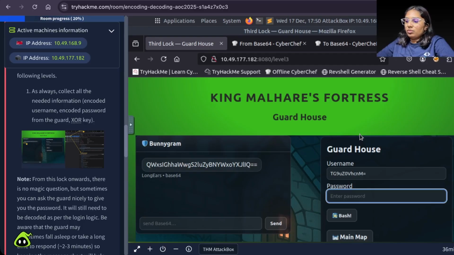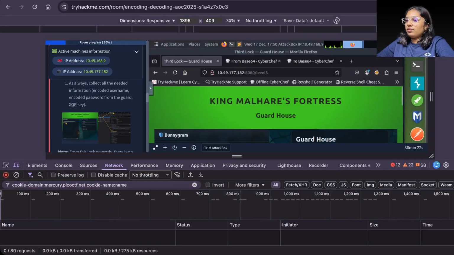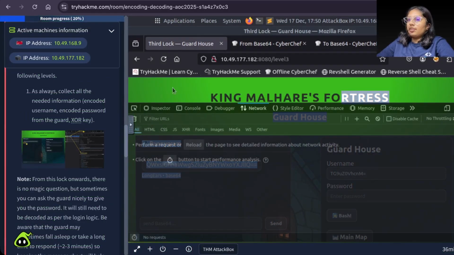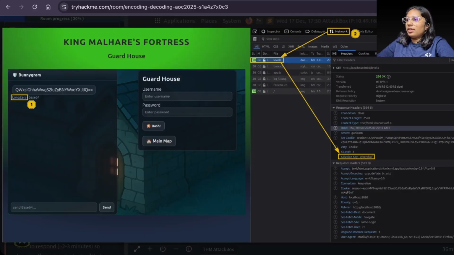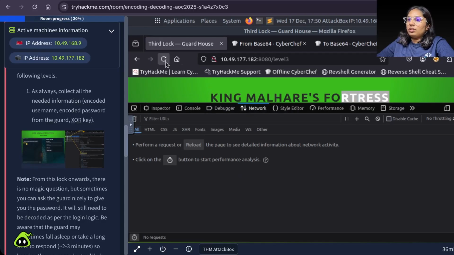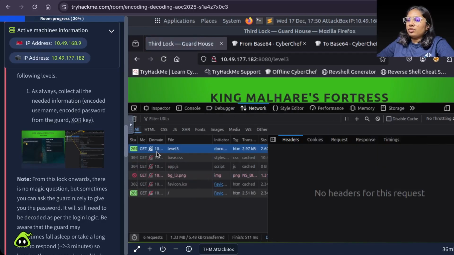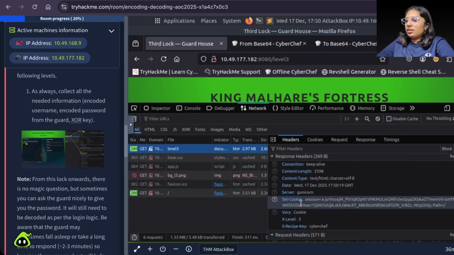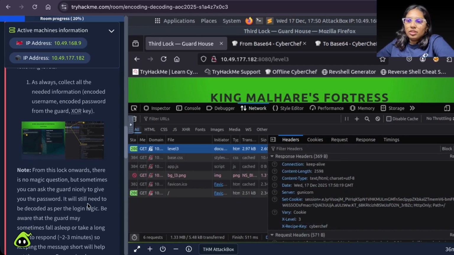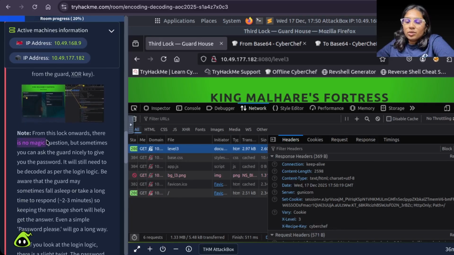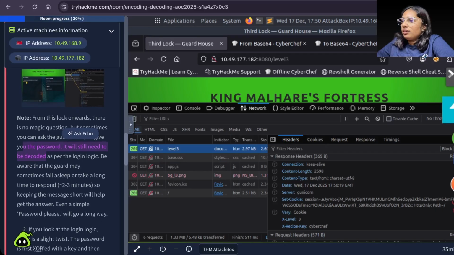So we will do Function F12 for here and network, refresh, post request, and recipe key is CyberChef. From this logger, there is no magic question, but sometimes you can ask the guard nicely to give you the password. It will still need to be decoded.